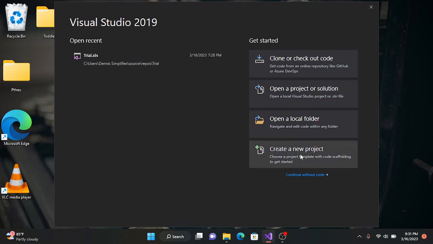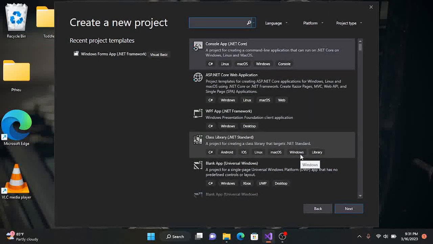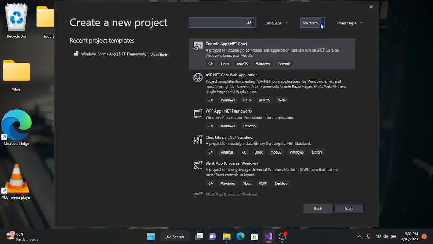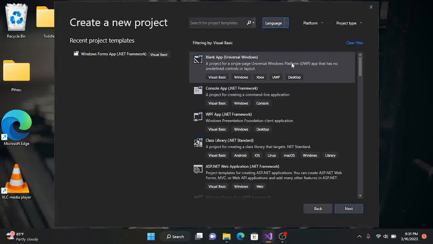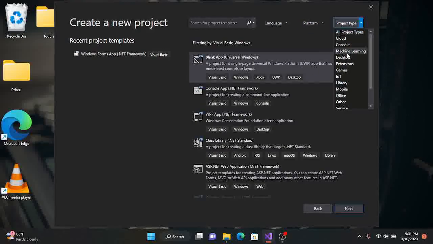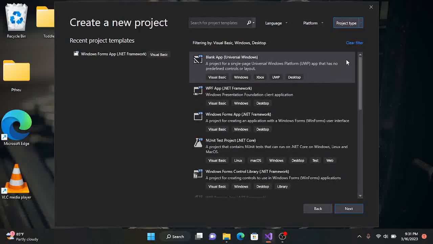So as it loads and it brings out our page, if you look at the top over here, we have language, platform, and then the project type. Now the programming language you are going to be using in this session is Visual Basic. So I go to language and choose Visual Basic from the drop down menu. And again, I go to the platform. You're going to be creating a desktop app for Windows users, not iOS or any other user, for Windows users. So you take Windows. And then for the project type, we say desktop, meaning we are going to be creating desktop apps using Visual Basic.